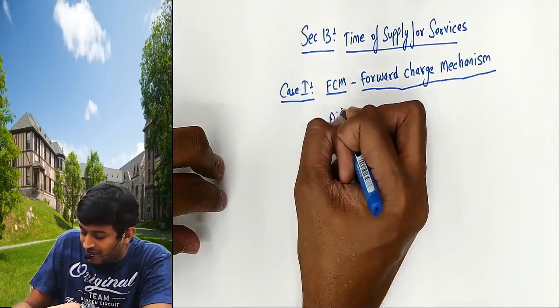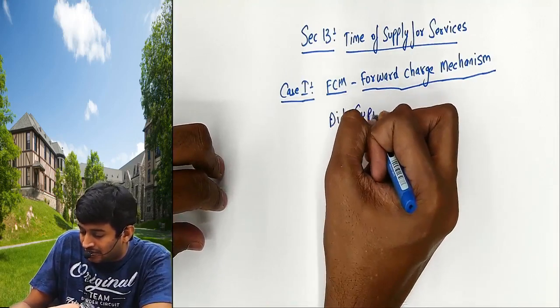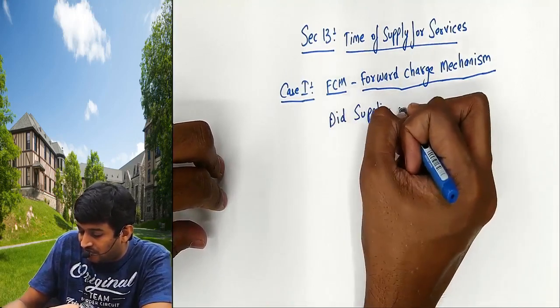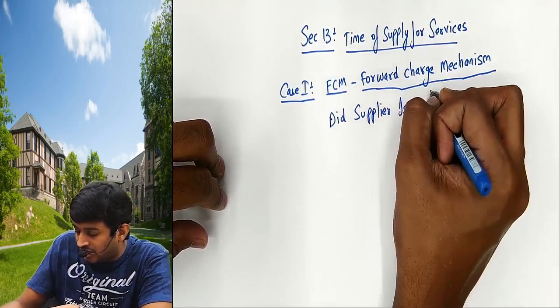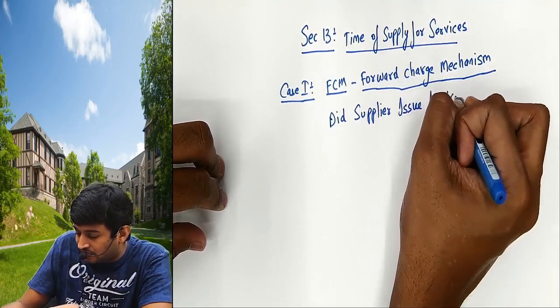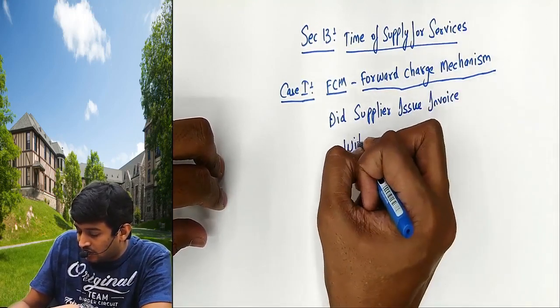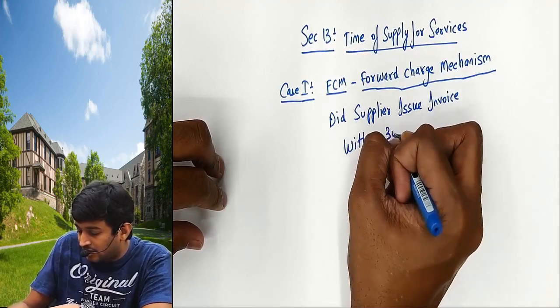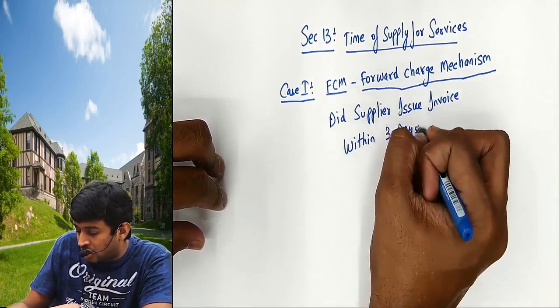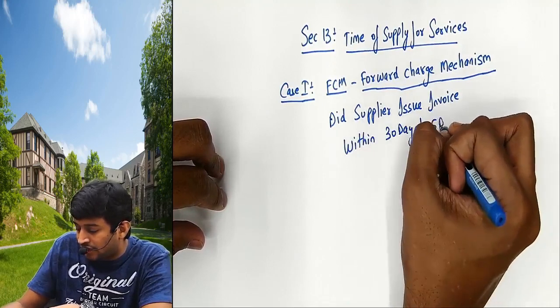Now we are asking, did the supplier issue invoice within 30 days, or for banking companies 45 days?